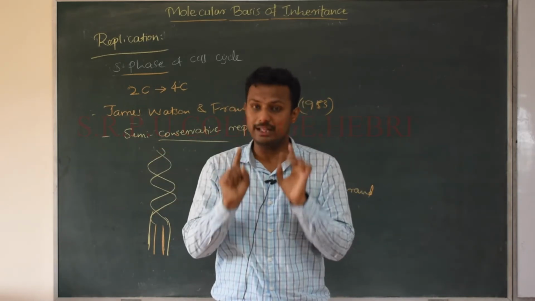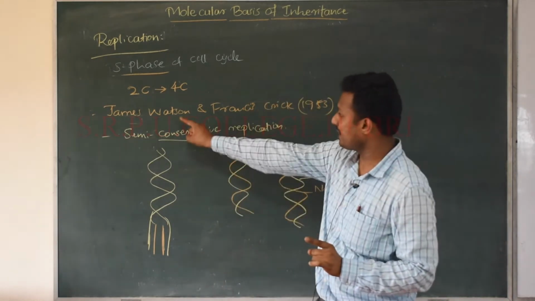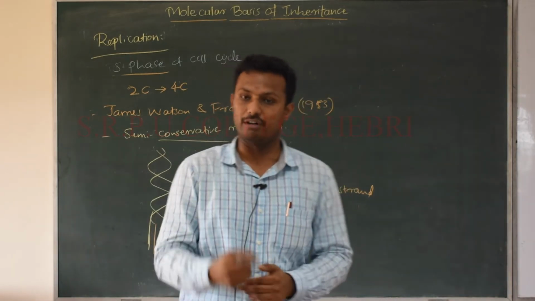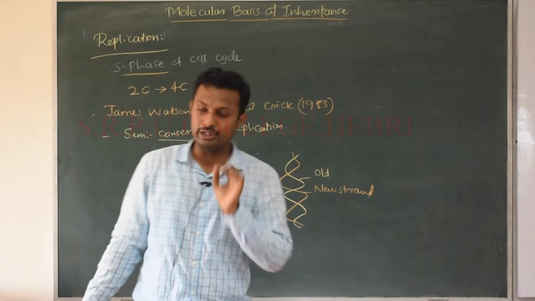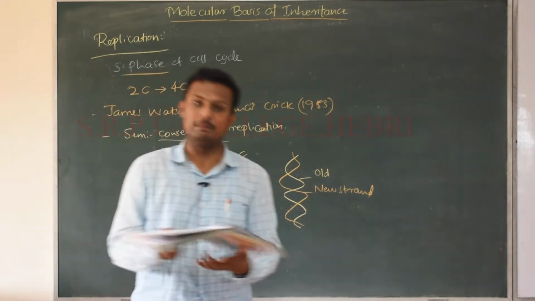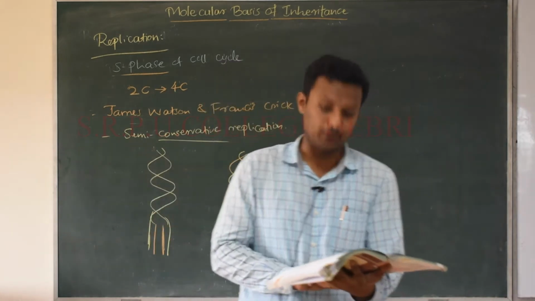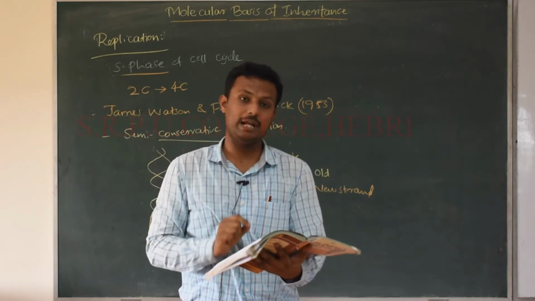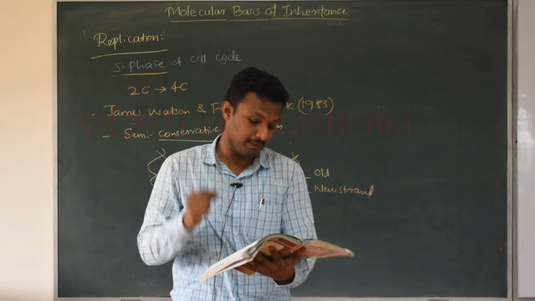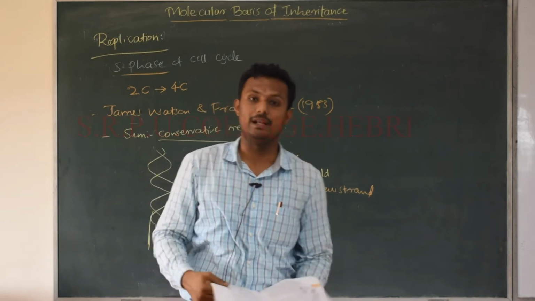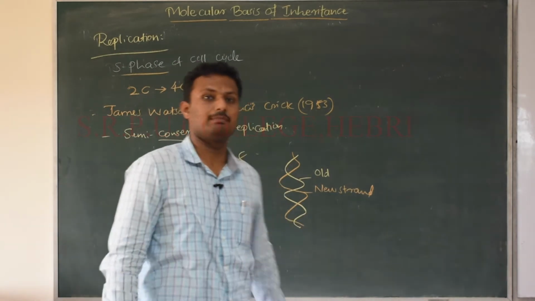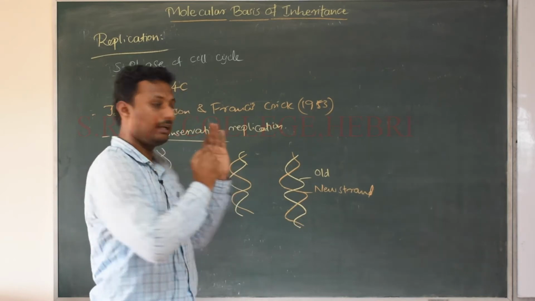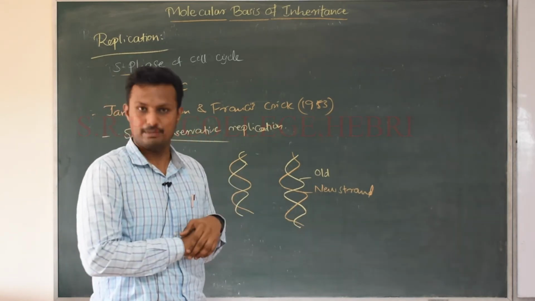Remember who proposed it? It can be a 1 mark important question. It was proposed by James Watson and Francis Crick in the year 1953, immediately after the proposition of the double helix structure of the DNA. So I would read out the statement given by these two people. It has not escaped our notice that the specific pairing we have postulated immediately suggests a possible copying mechanism for the genetic material. See, this was the statement given by Watson and Crick to showcase that they themselves actually postulated the mechanism of replication also.